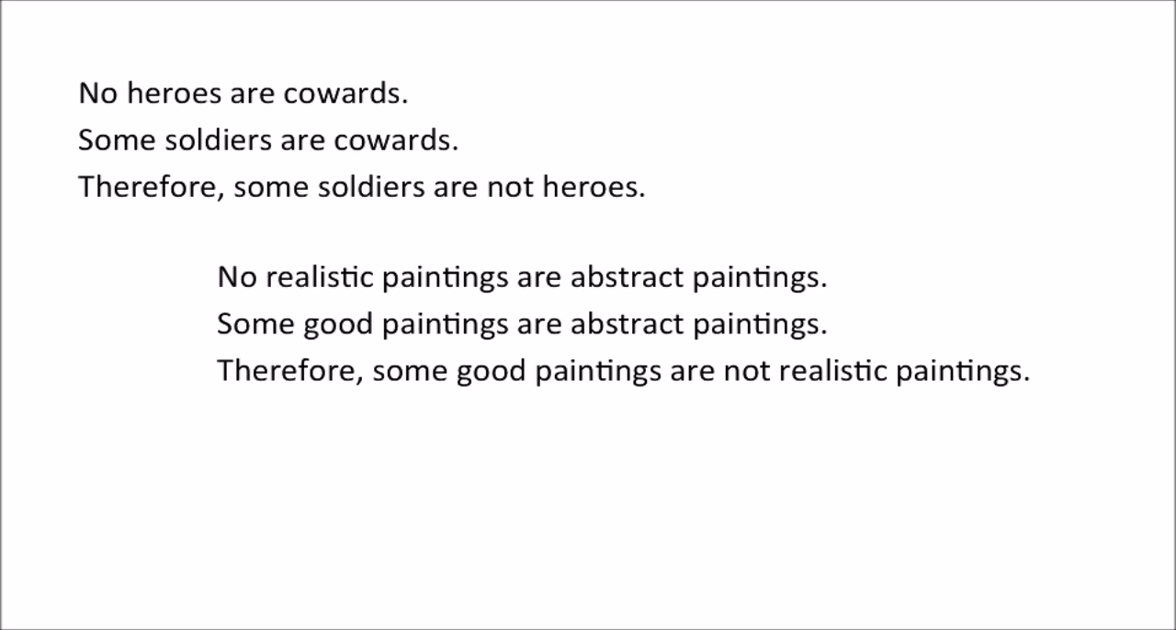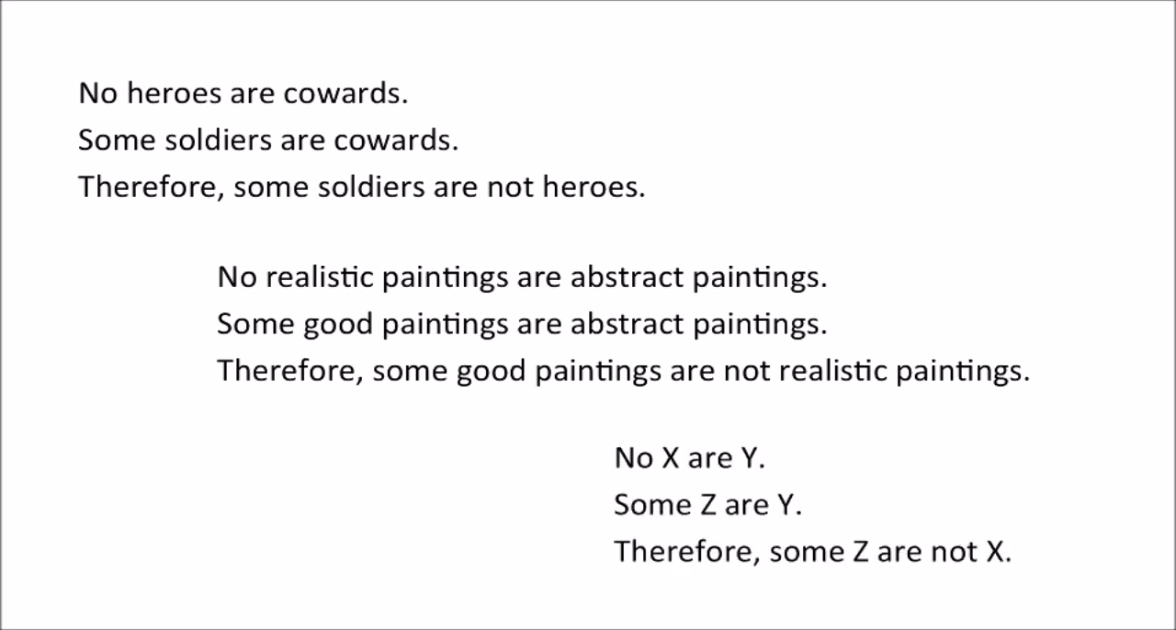But there's something else about this. This is exactly the same pattern as the first one. Both of these do this. They say no X are Y, some Z are Y, therefore some Z are not X. In other words, we're doing exactly the same reasoning in the first case about heroes, cowards, and soldiers, and in the second case about realistic, abstract, and good paintings. The pattern is exactly the same.